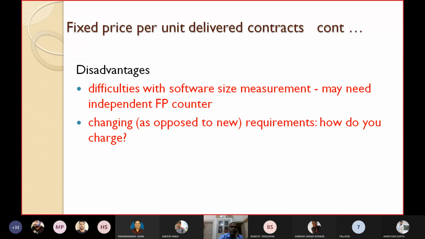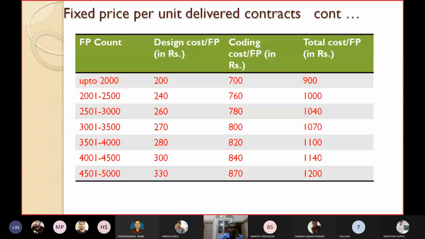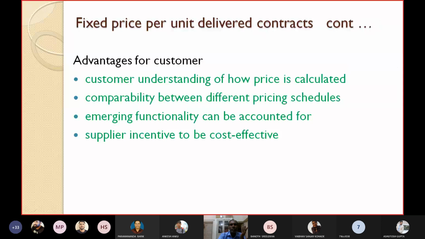Changed as opposed to new requirements: how do you charge? Please try to understand. If it is a new requirement, you can fit it into this slab. But if an existing requirement is there and you want to make minor changes to it, then it will not come in any of these function slabs. How do you compute the charge for that? That is a drawback in this approach. If it is in function person months, like we have seen earlier, for changing this existing requirement, you charge according to how many person months you have spent. But here it is not given. This will be the problem.